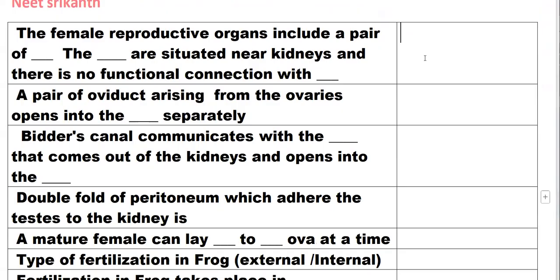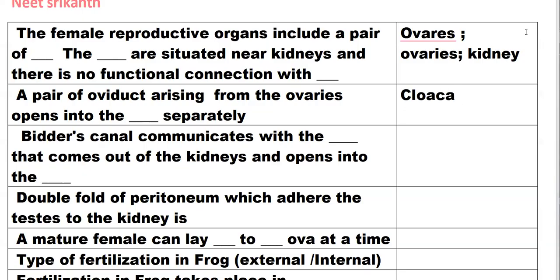The female reproductive organs include a pair of ovaries. The ovaries are situated near the kidneys, and there is no functional connection with the kidney. A pair of oviducts arising from the ovaries open into the cloaca separately.